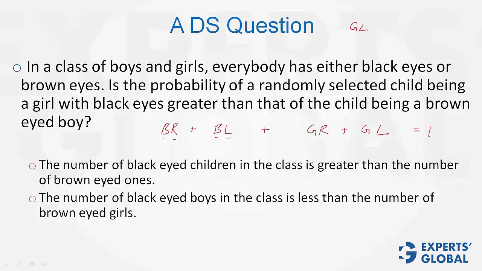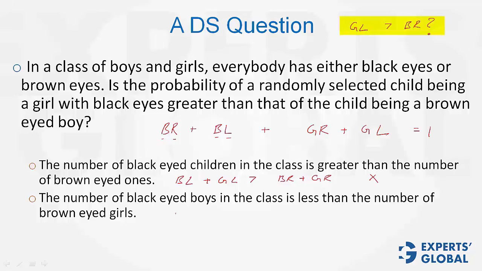The question is asking whether the probability of girls with black eyes is greater than the probability of boys with brown eyes. That is what the question is. Look at statement number 1. It simply means that BL plus GL is greater than BR plus GR. Of course, too many variables. Nothing much can be said about whether GL is greater than BR. Both the possibilities exist, yes as well as no. So statement 1 is not sufficient.